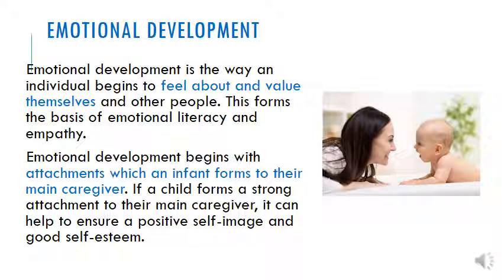Okay, we're moving on to emotional development now. And again, we've covered this in depth in class. Our emotional development is how we feel and value ourselves and other people. It forms the basis of our emotional literacy and empathy. Emotional development begins with attachment, which an infant forms to their main caregiver. If a child forms a strong attachment to their main caregiver, it can help to ensure a positive self-image and self-esteem. Okay, think about what self-image and self-esteem consist of.